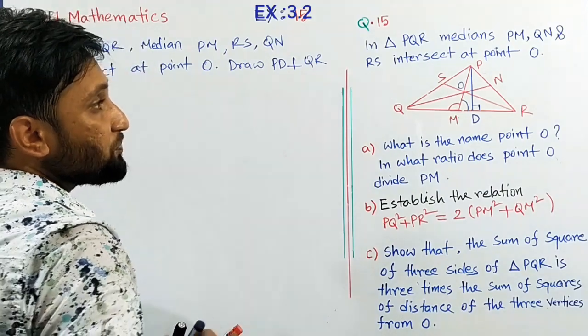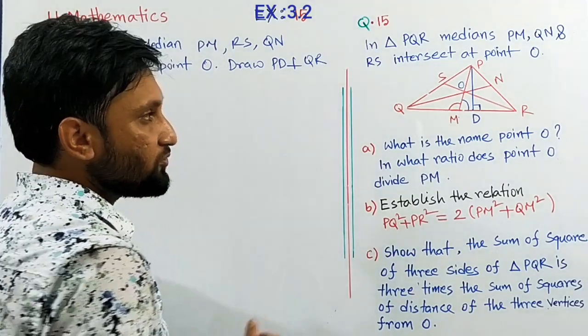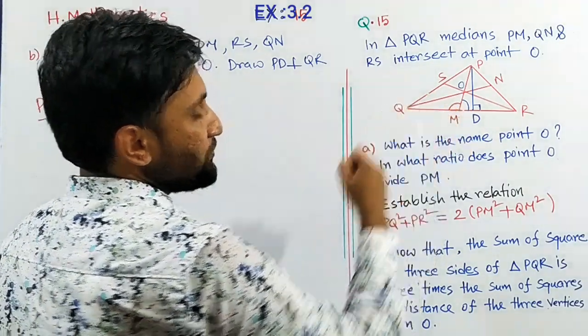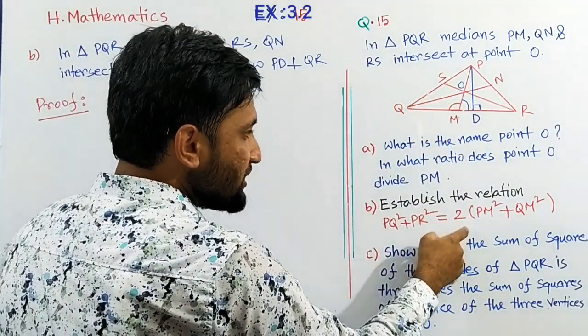Here PQM is a triangle where angle M is obtuse, and PD is the perpendicular line we drew to prove this relation.